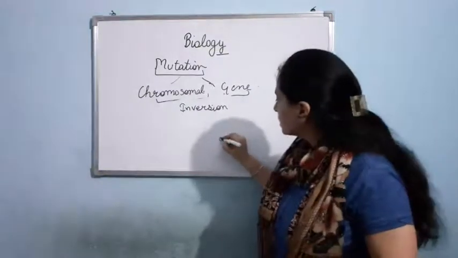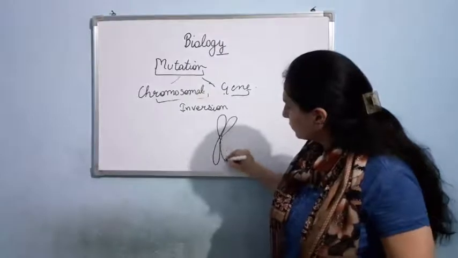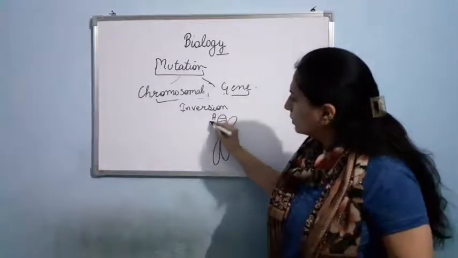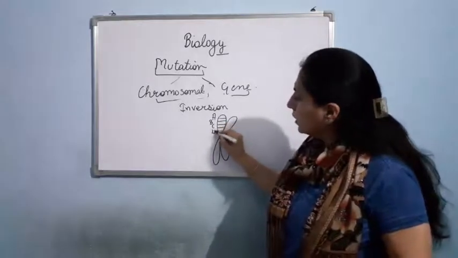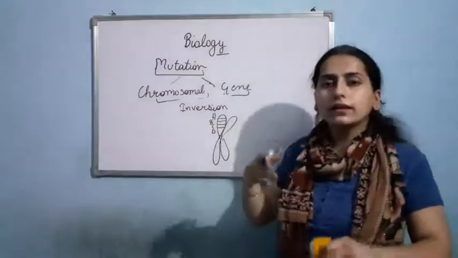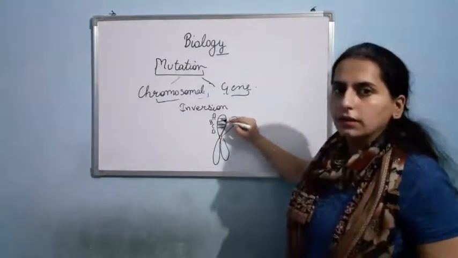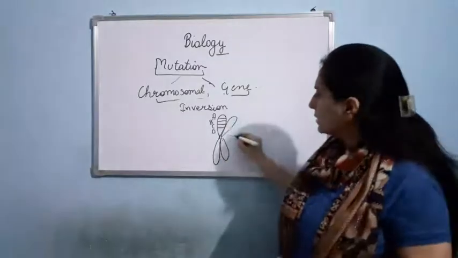Suppose here I am having a chromosome, again A, B, C, D. Now one segment of DNA will get inverted. The sequence is A, B. Now it can become B, A, like this.